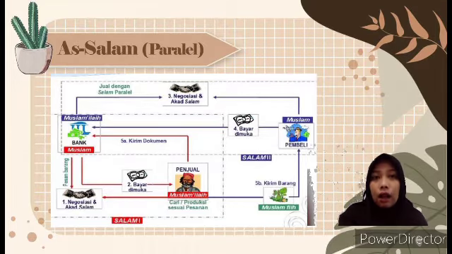Then the seller or muslam ilaih, in this case the producer appointed by the bank, sends the goods ordered by the customer to the bank as the buyer. Finally, the bank as the seller sends the goods to the customer as the buyer.